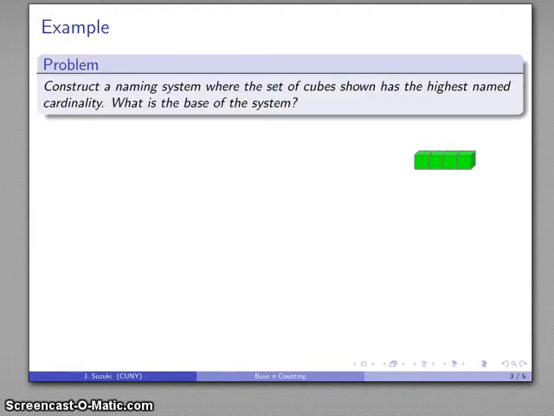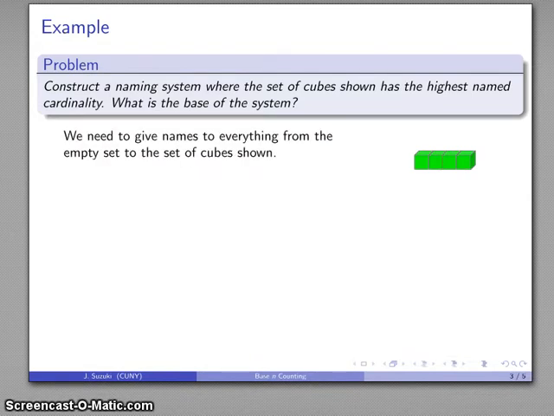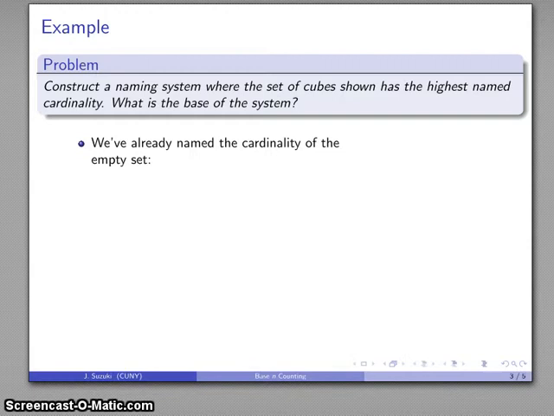So, for example, let's say that this is as far as we care to go. This is the largest set where we care to name the cardinality of this set. And so we want to construct a naming system and find the base. So we want to find all sets that are smaller than this one and give names to all of the sets, including this set in front of us. So let's see. I'm going to start with the empty set. So here it is. I will draw very carefully the empty set here. There it is. And the cardinality of this, I need a name for it, and we've already given that a name. We'll call it 0.